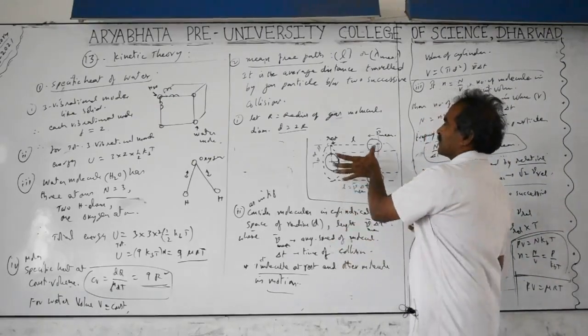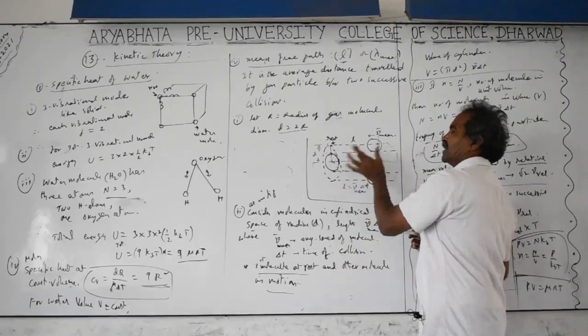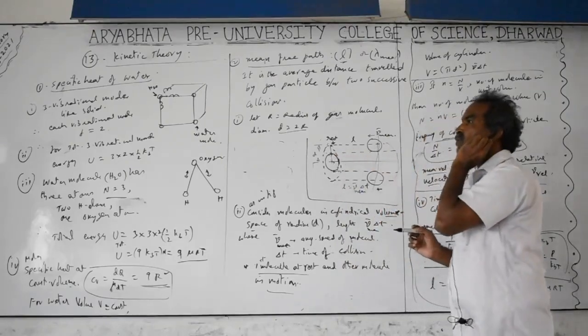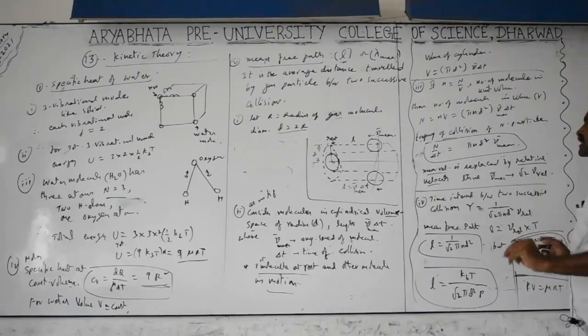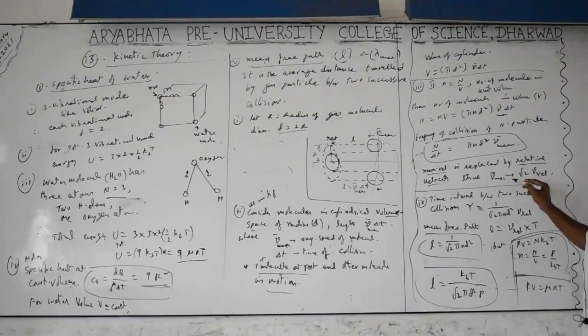So if you take the collision taking place in the same direction, then the relative velocity is nothing but the sum of the 2 velocities. But we are taking the vector relation, and the mean relative velocity in terms of the mean velocities, and mean square velocities, what you get is root 2 times.